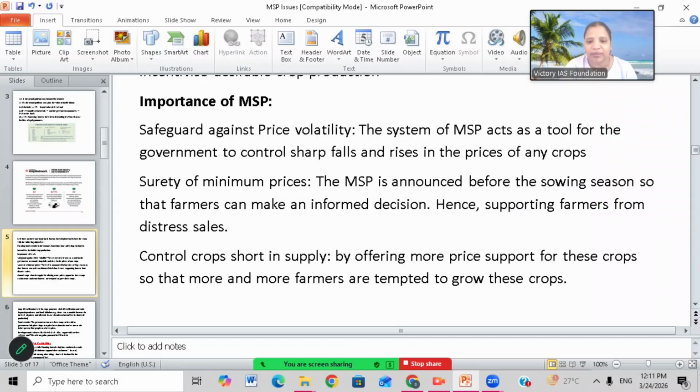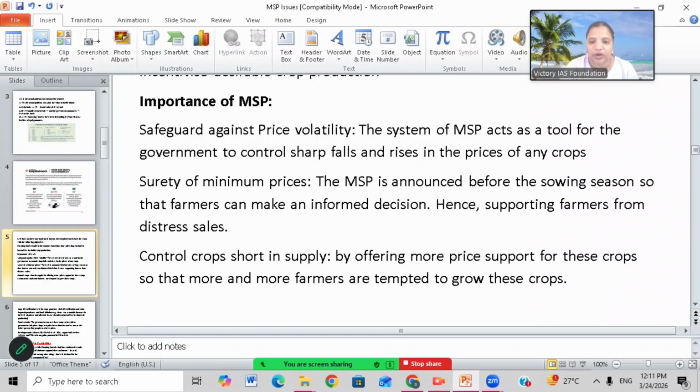Surety of minimum prices: the MSP is announced before the sowing season so that the farmer can make an informed decision. The government explains in advance how much they will pay for the produce. The farmer will stay with confidence; he won't incur losses producing some crop. Hence MSP supports farmers from distress sales.